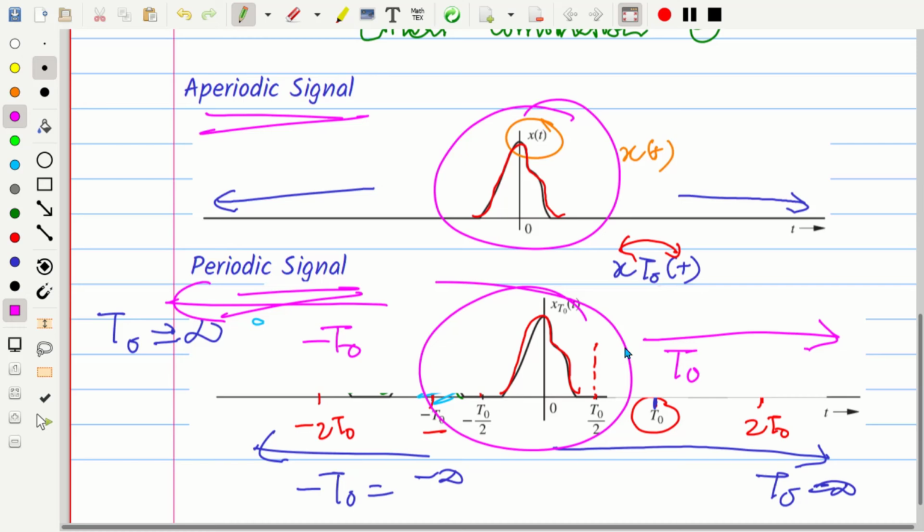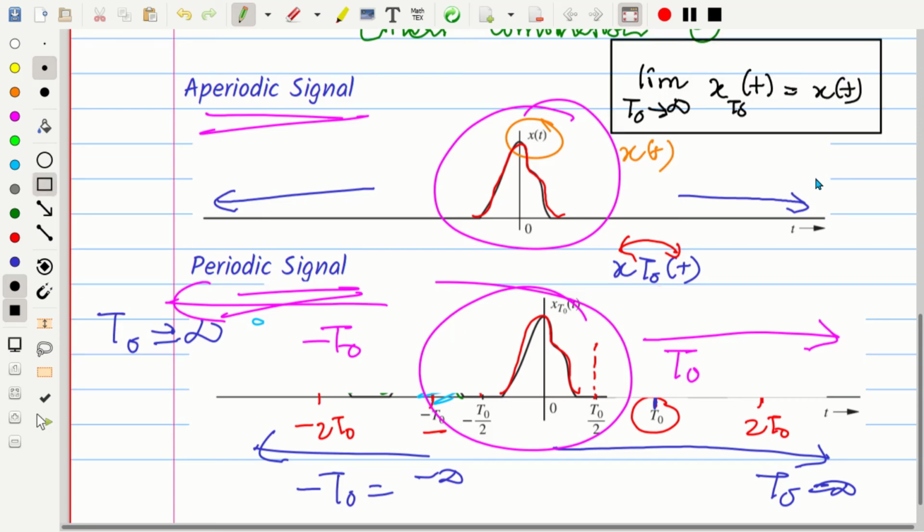Mathematically we can write it like this. What is the mathematical equivalent of that? Limit T0, the fundamental period, tends to infinity, x T0 of t is equal to x of t.